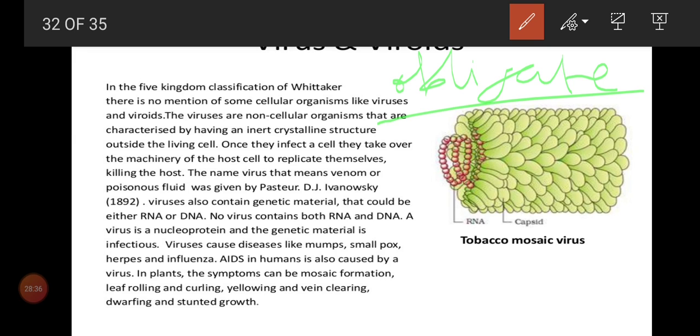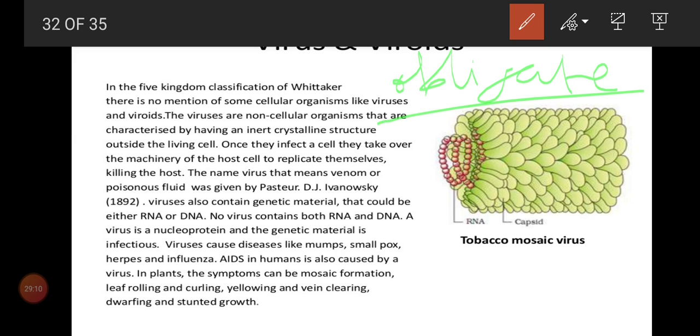I'll give one note on the DNA and RNA viruses: double stranded DNA, single stranded DNA and single stranded RNA viruses. And here you want to understand one concept. Plant affecting viruses are always single stranded RNA viruses. In animals we can see single stranded RNA, double stranded DNA and single stranded DNA viruses. But it is very specific: in plants we can see single stranded RNA viruses only.